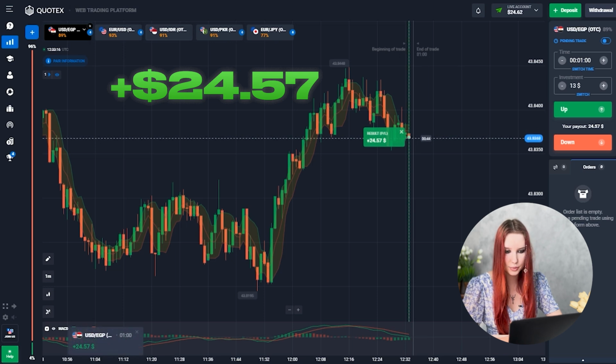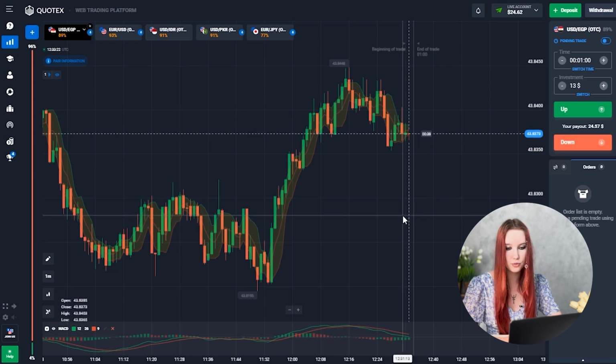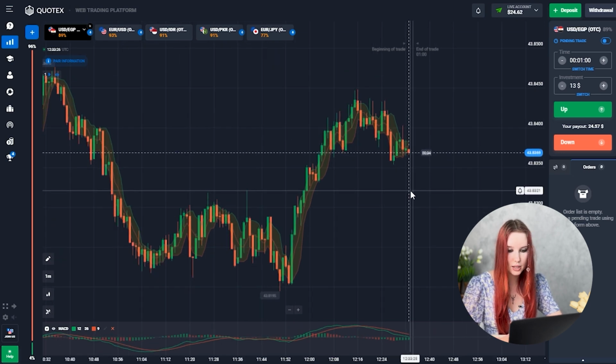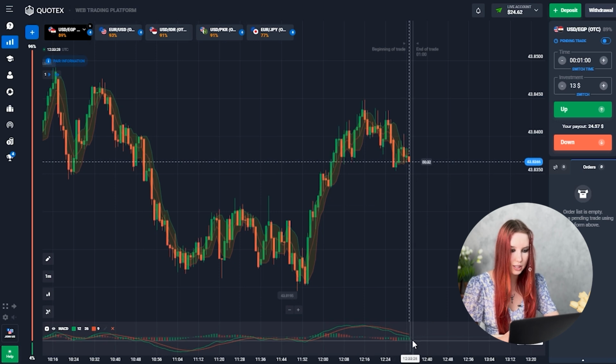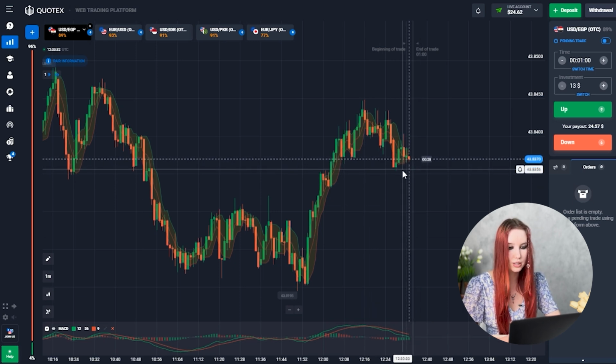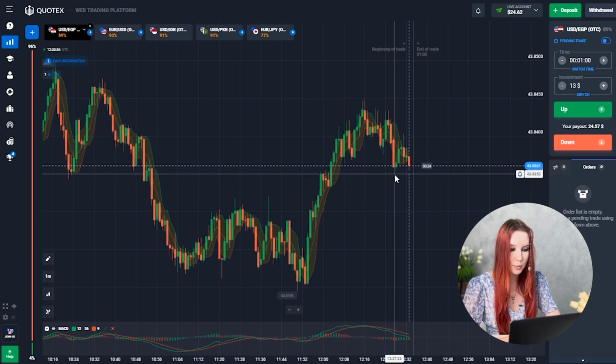Yes, guys, as we can see, another profitable trade, all because this combination of indicators does a great job of predicting my entry points. Look, here we see again the green histogram on the MACD indicator. According to the Bollinger Bands, we can notice that the candles touched the lower line of the channel. Well, that's why my trade was up here.